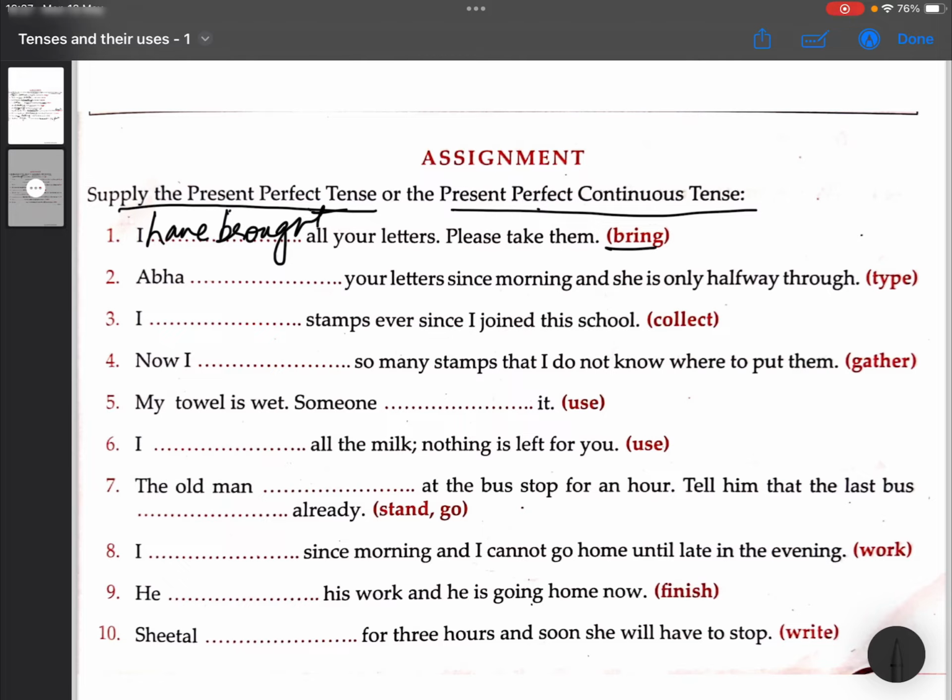Because here it uses an adverbial phrase. Okay, and it suggests the event takes place up to the present. That is, till the present the event has taken place.